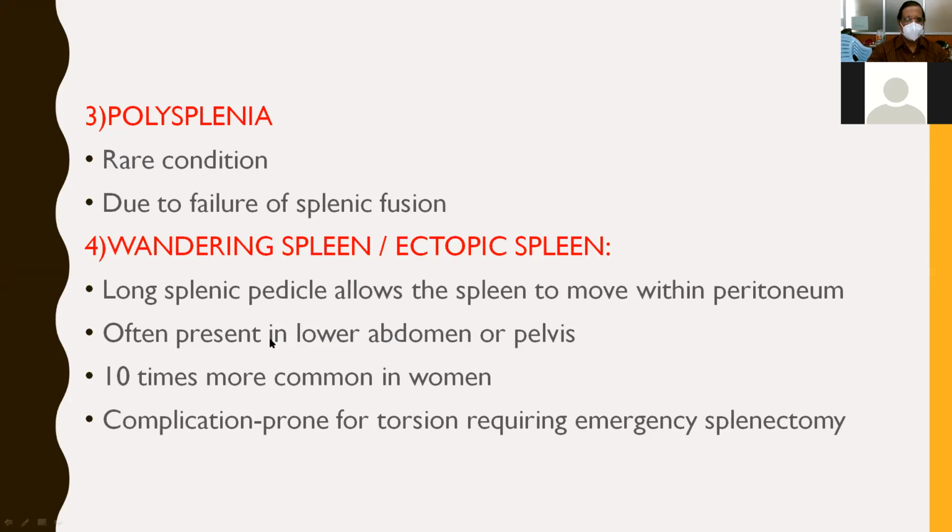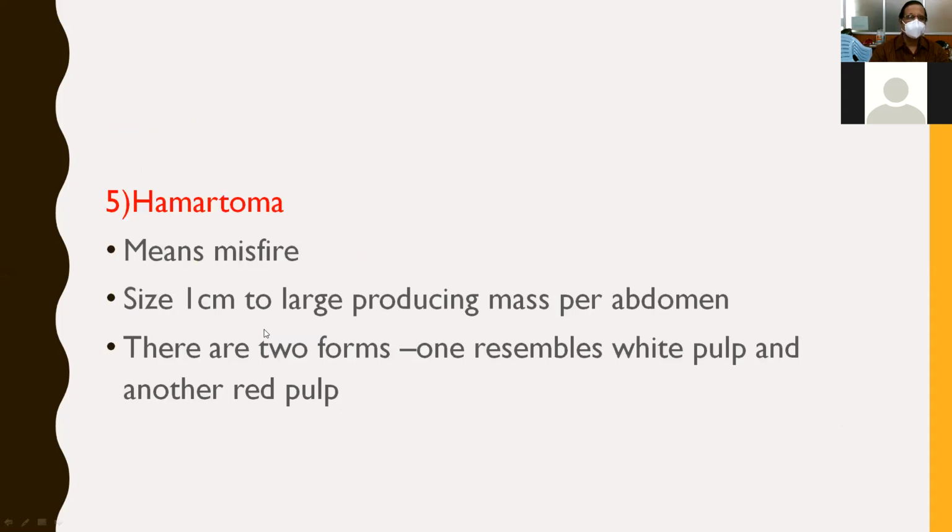The main complication of wandering spleen is that it is more prone to torsion, requiring emergency splenectomy. So torsion leading to acute abdomen requiring emergency splenectomy is the main complication of wandering spleen.